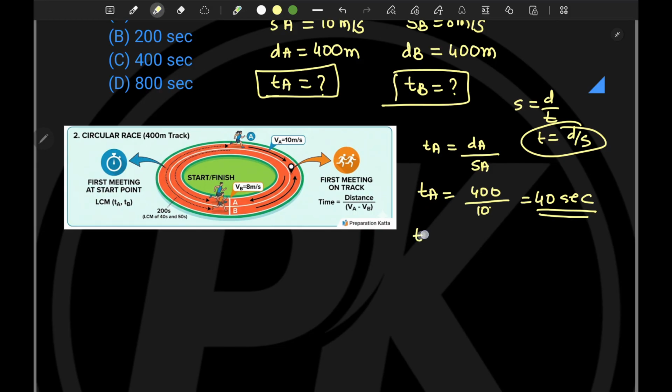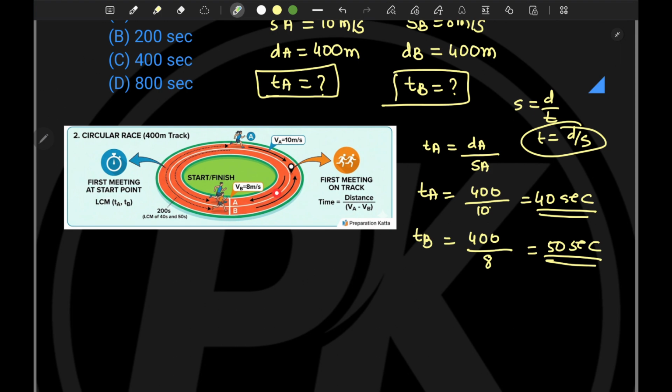Now let's understand how much time B will take. Again, he or she is also traveling the same distance, but the speed of B is 8, and hence it is taking around 50 seconds, right? So after 50 seconds, B is completing this round. When B is here, A will be somewhere here, right? Because the time taken by A to complete the lap is only 40 seconds. So after 50 seconds, A is 10 seconds ahead, somewhere here, right?